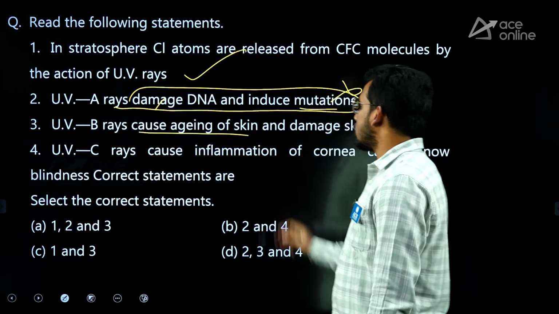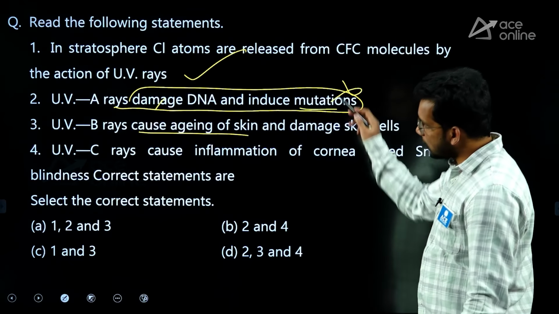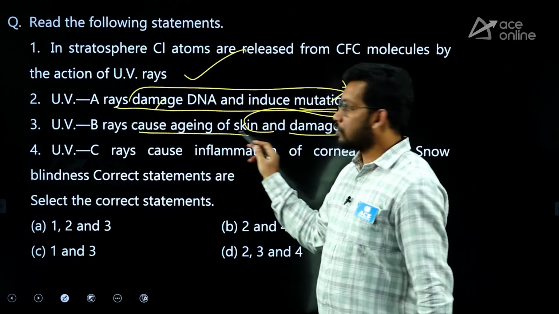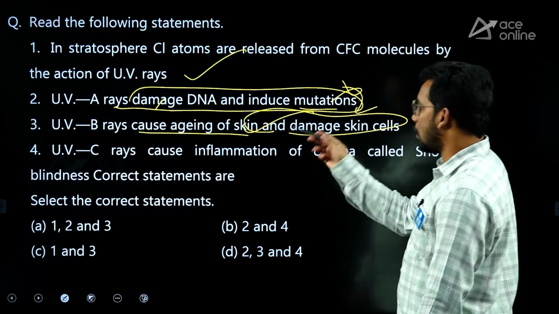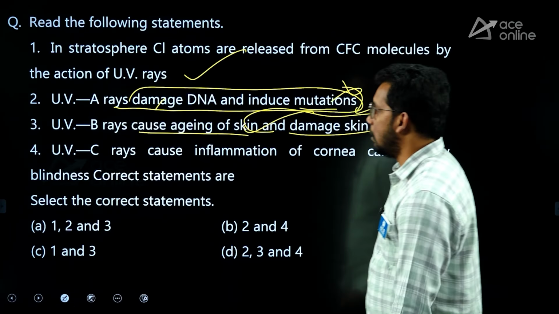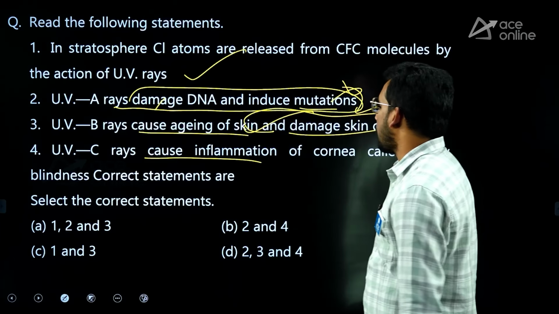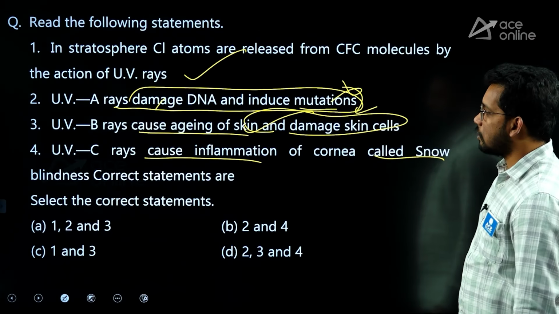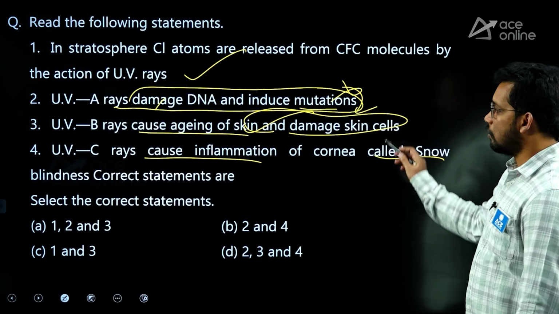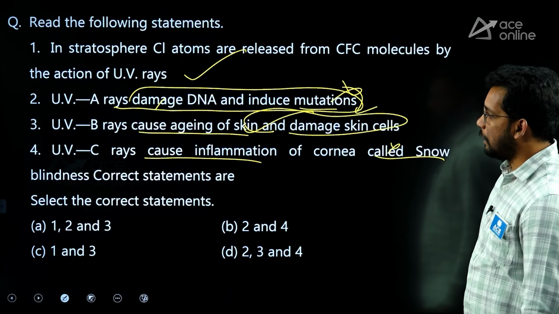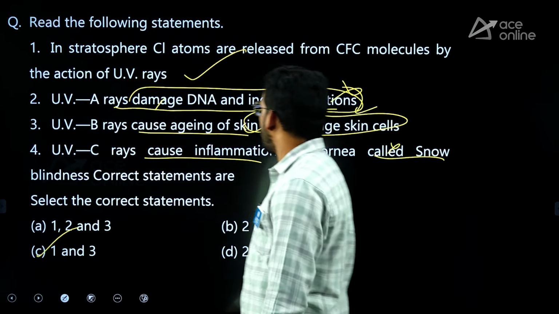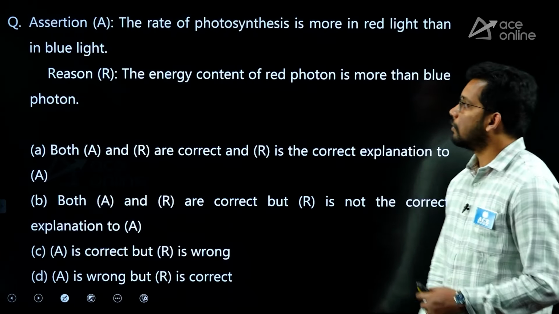UVB rays cause aging of skin and damage skin. Yes, A also does, but B also has this effect. So this is correct for both A and B, but they gave it for B, so this statement is correct. UVC rays cause inflammation of cornea called snow blindness. No. This is also caused by B, right? So this is also wrong. So the answer is basically 1 and 3, that is C.